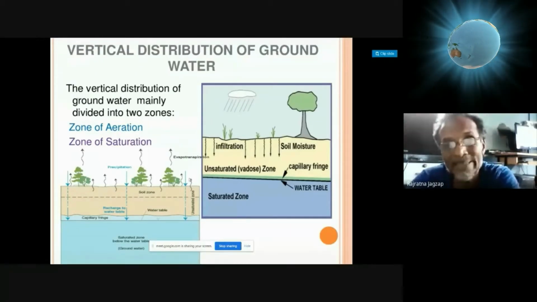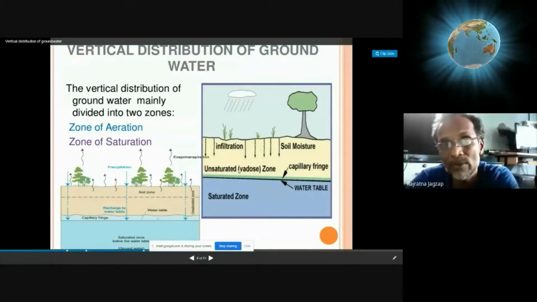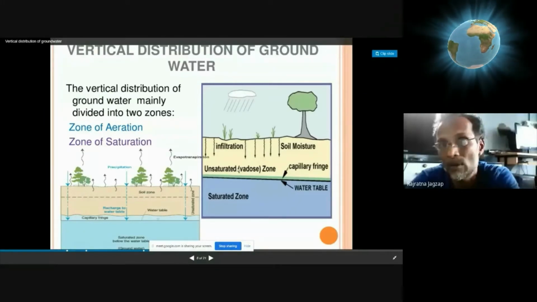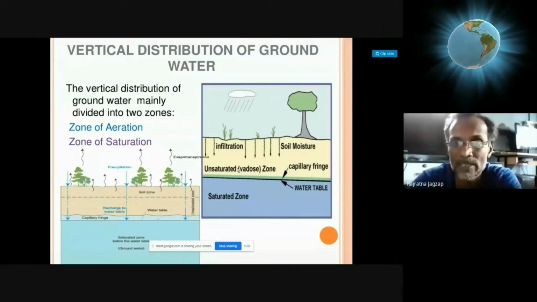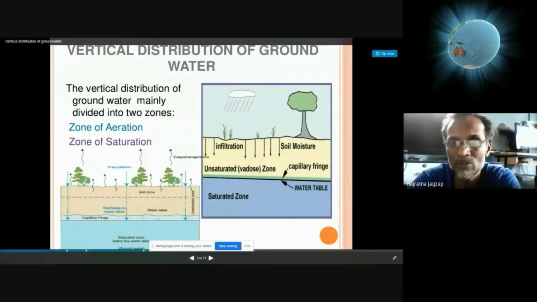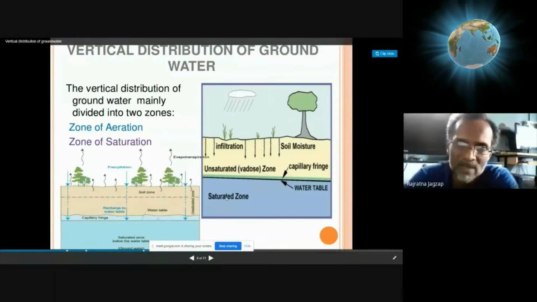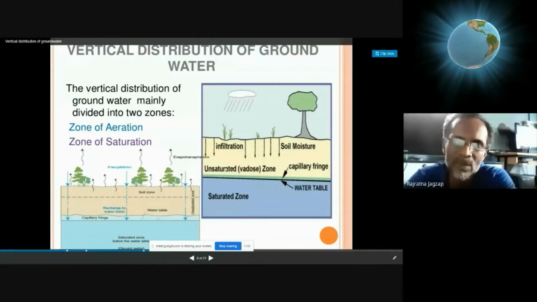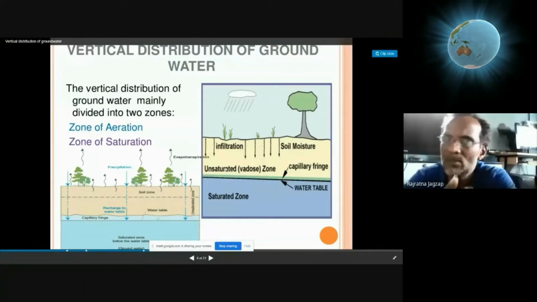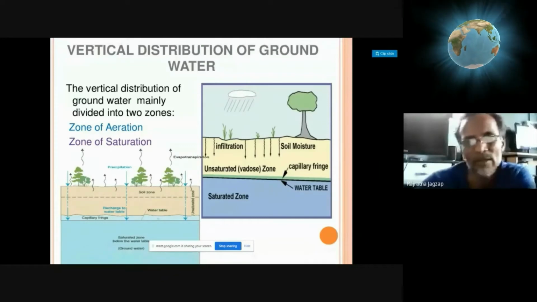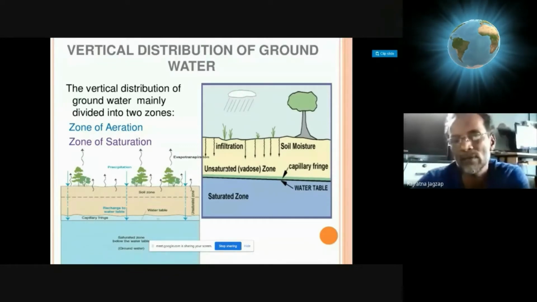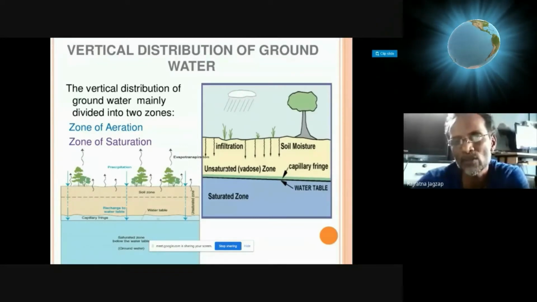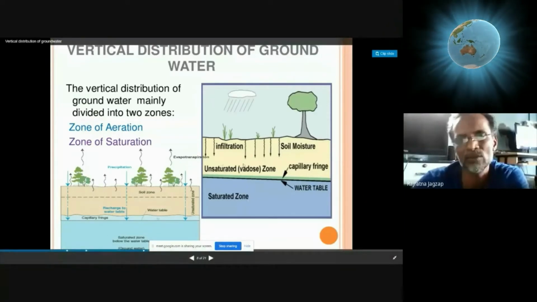So you can see that there is another zone where we don't have all pores filled up by water. So it is not saturated. So it is not the zone of saturation. So you can see that unsaturated zone. Okay. So gaps in the soil or rock are not filled up by water. So opposite of saturation zone, we can say unsaturated zone.